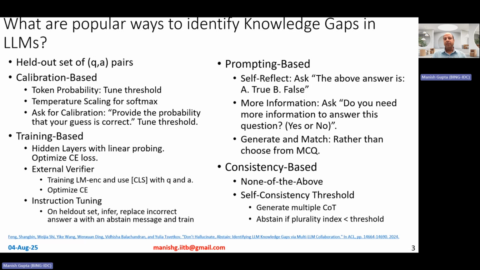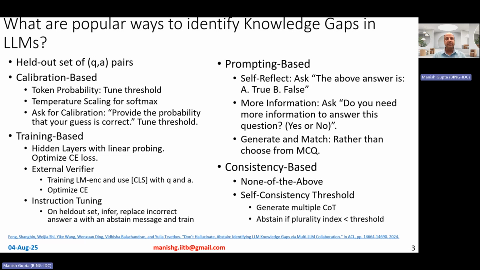These are the 11 popular methods to identify knowledge gaps in large language models, and they can be used to decide whether the large language model should abstain or should come up with the answer. All of these methods depend on a held out set of question answer pairs. Remember, we are talking about question answering as a task, right? There could be a train set, held out set, and a test set, and we are assuming that there is a held out set of question answer pairs such that various hyperparameters in these methods can be tuned.